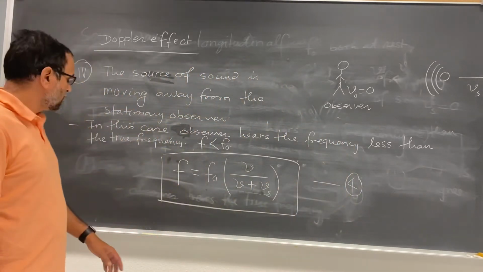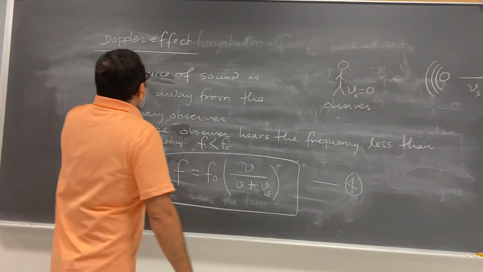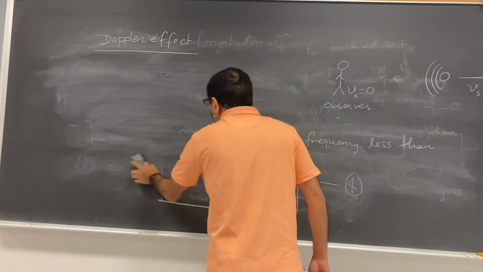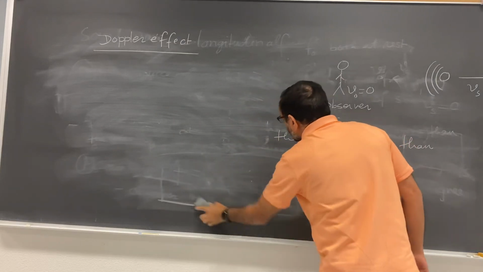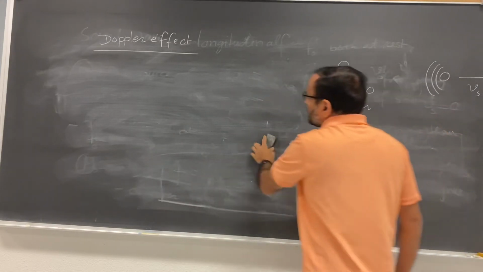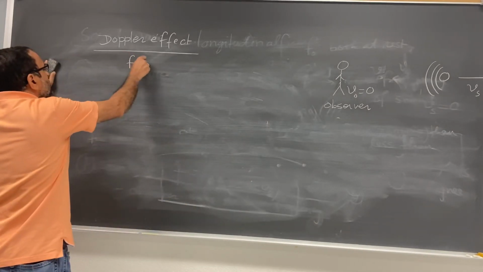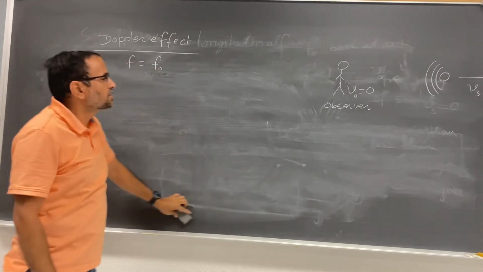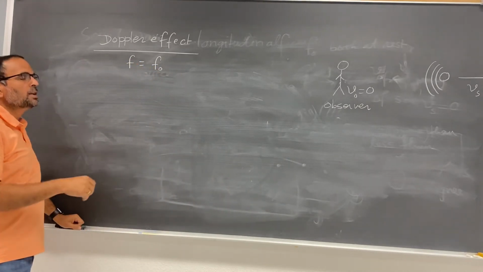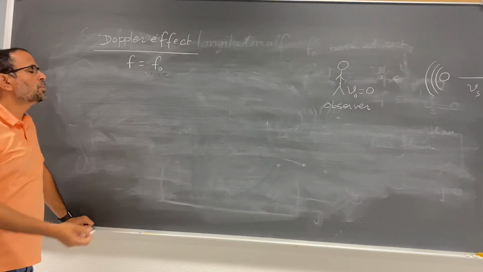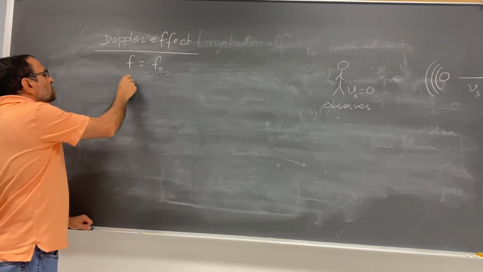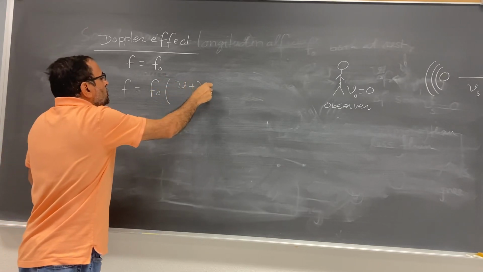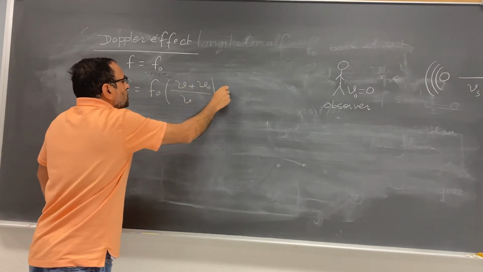That's all. We have 4 different cases. So let me summarize. If the source of sound and observer both are at rest, then the observed frequency is equal to the true frequency. Another one is if the observer is moving toward the stationary source: your formula was f equal to f of 0 times V plus V0 divided by V. This is your equation number 1.